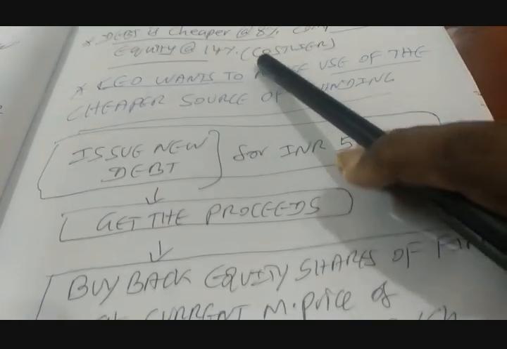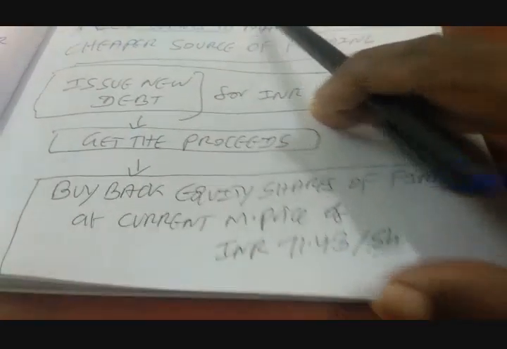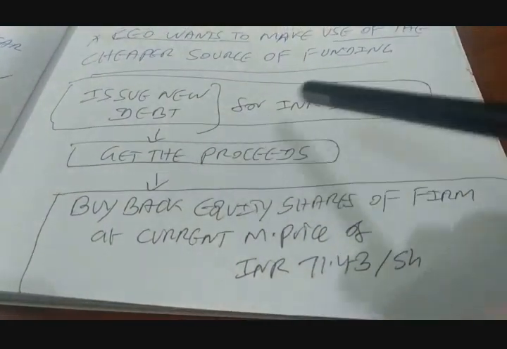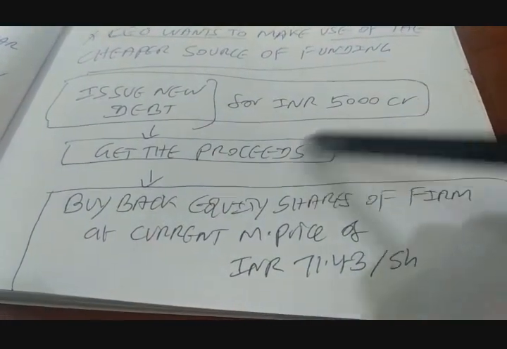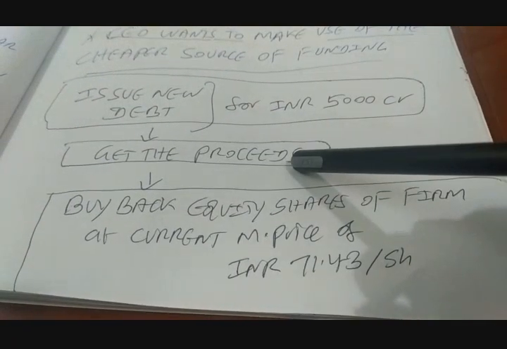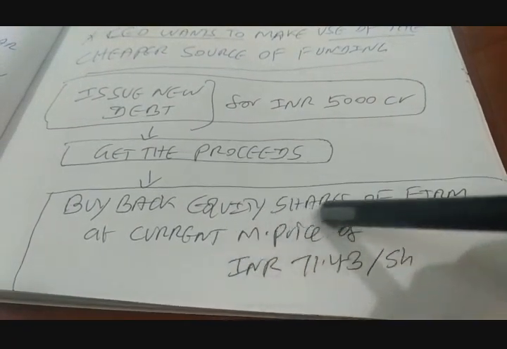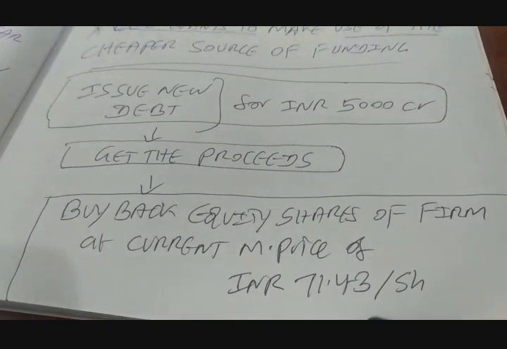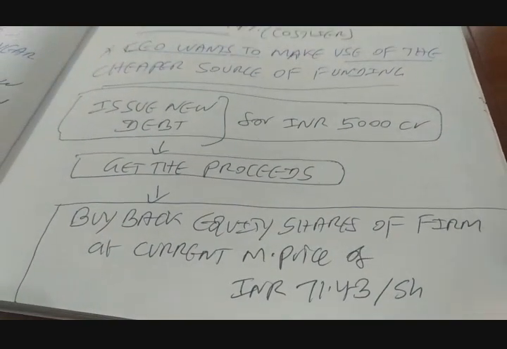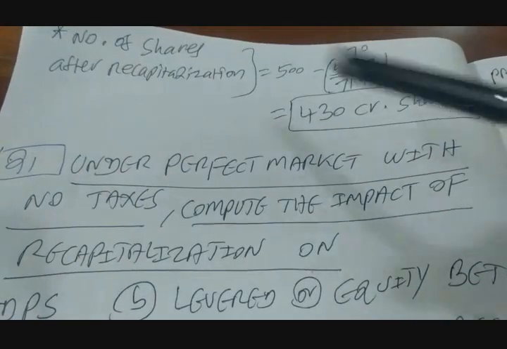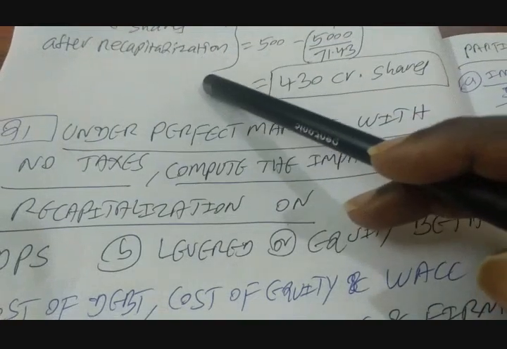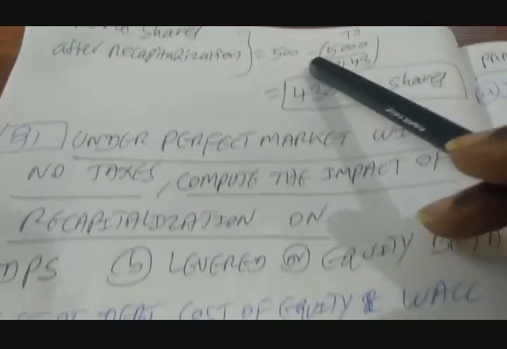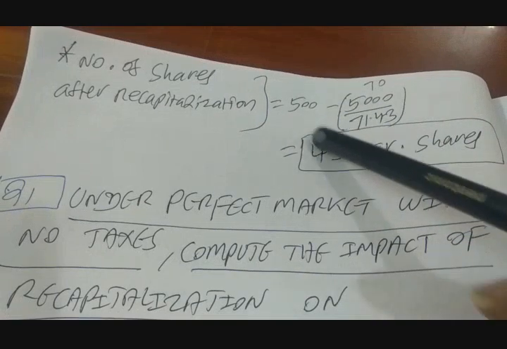So the recapitalization plan goes like this. The company will issue new debt for INR 5,000 crores, will get the proceeds by issuing debt securities and use that money to buy back the equity shares of the company, which is trading at the current market price of INR 71.43 per share, right? So this is what the problem is all about. And the last data point is this: number of shares before recapitalization is 500 crores right now. That is the number of equity shares.